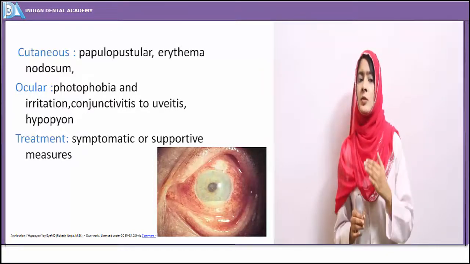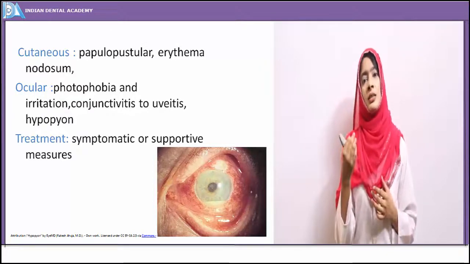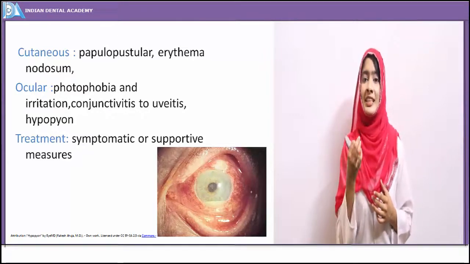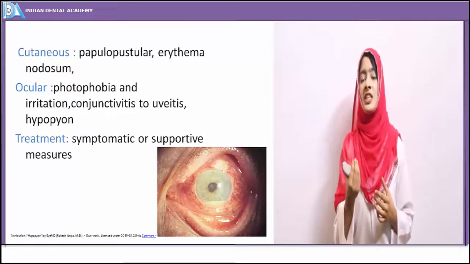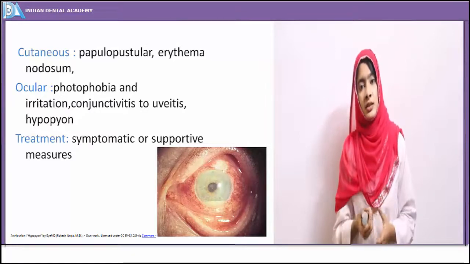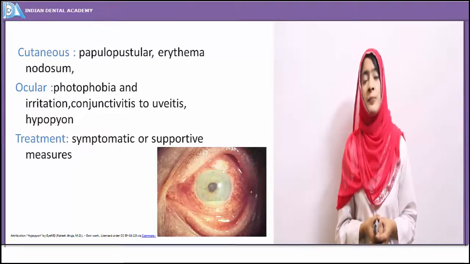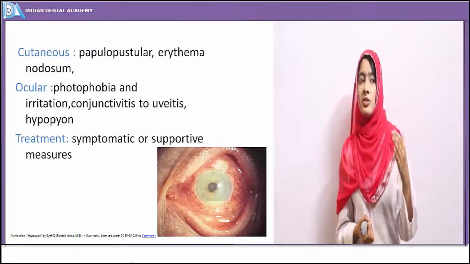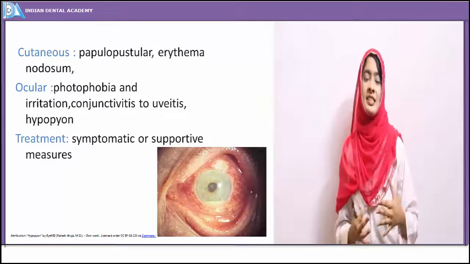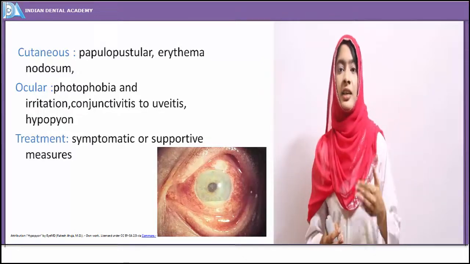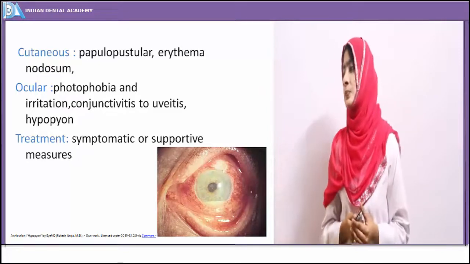All these are just symptomatic, so as to make the area less painful, so that the patient is able to take food, and to make the disease less irritating to the patient.